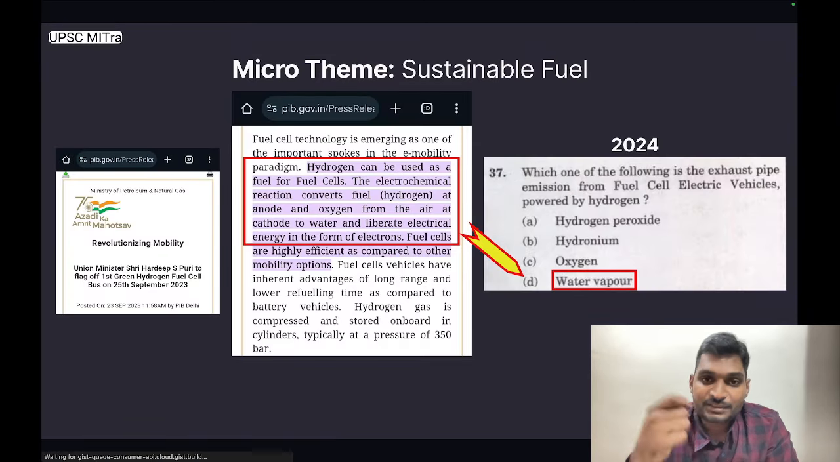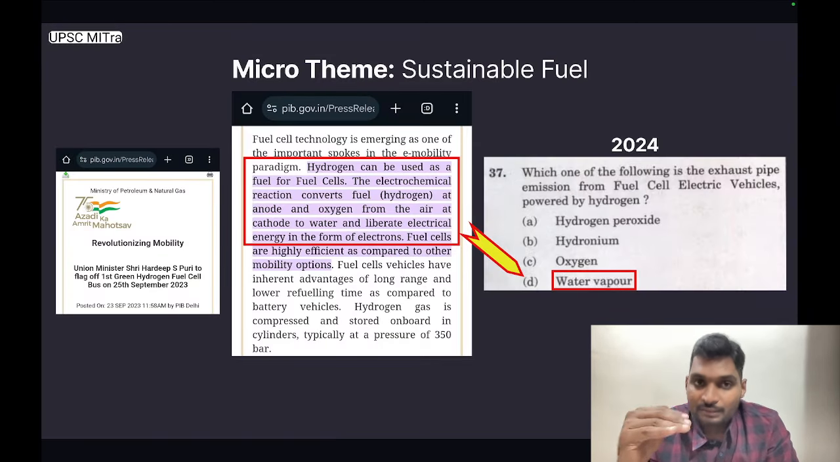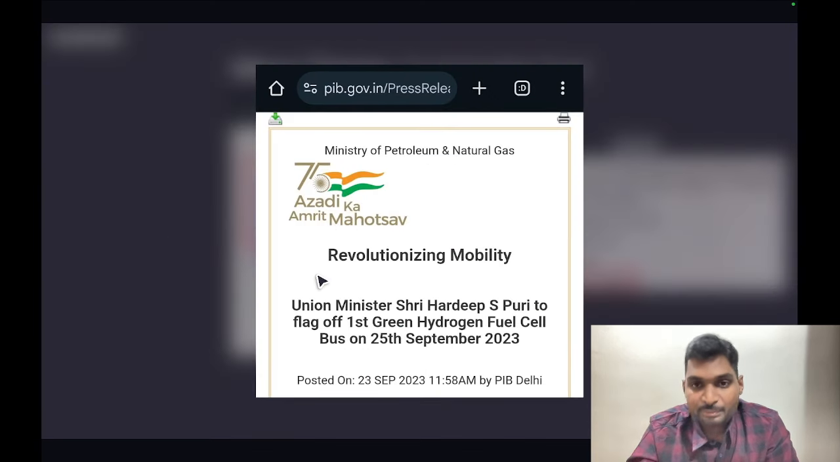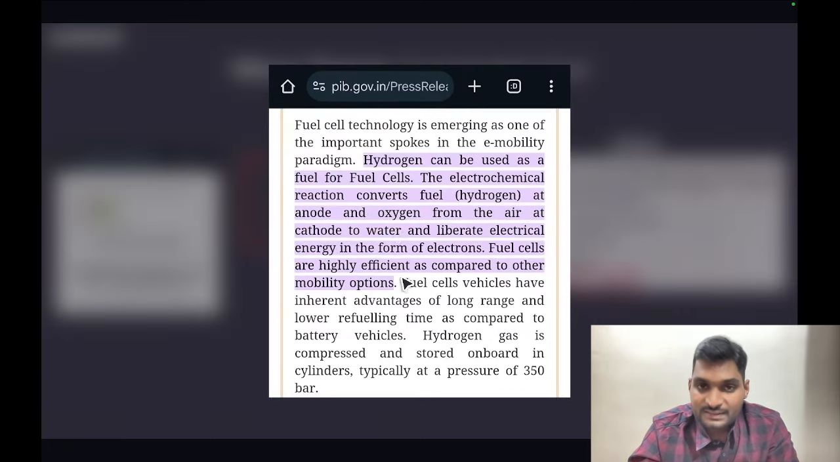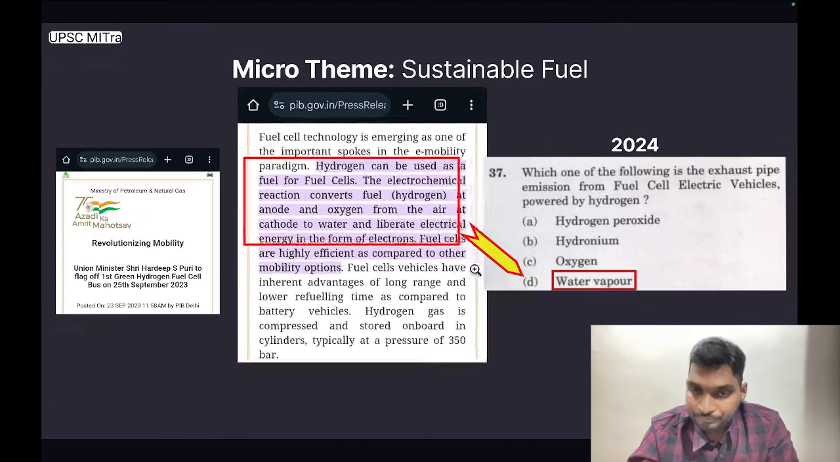Moving ahead, the next micro theme under level 1 micro thematic analysis is sustainable fuel. This release is from Ministry of Petroleum and Natural Gas, and the title is Revolutionizing Mobility. It further reads that hydrogen can be used as a fuel for fuel cells. The electrochemical reaction converts fuel, hydrogen at anode, and oxygen from the air at cathode to water. I repeat, to water, and liberate electrical energy and so on.